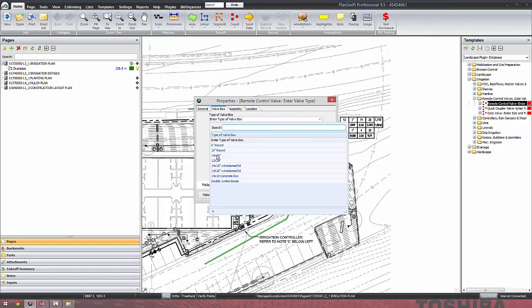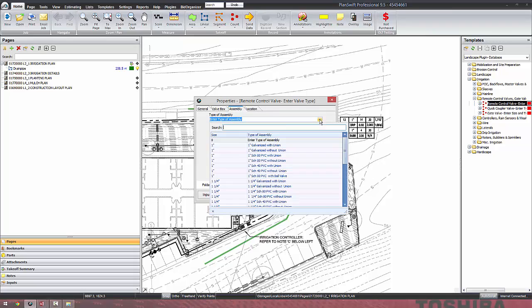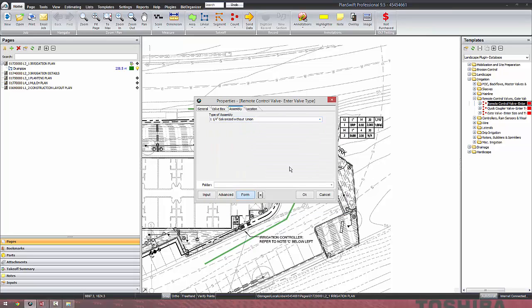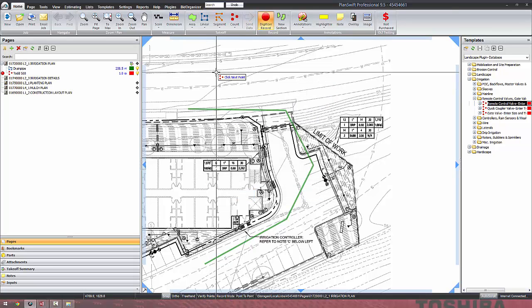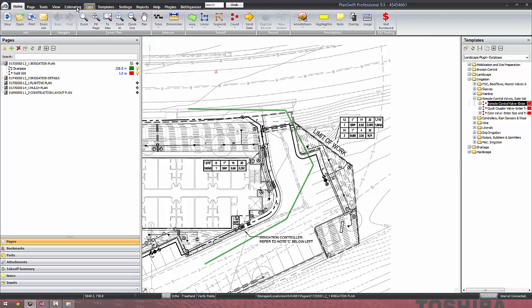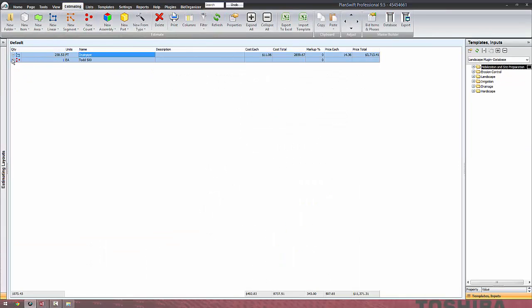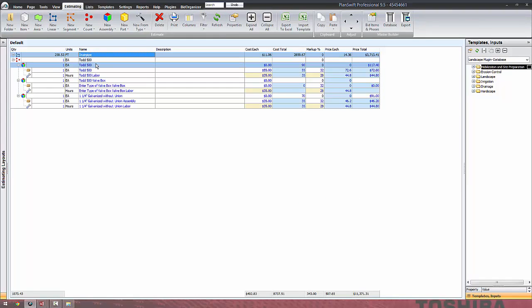I'm going to choose a valve box real quick and what type assembly. And these are all part of the databases, so these all have prices and production rates assigned to them. Okay, we'll go ahead and count one of those. And if we go to our estimating window, we see what that looks like. That's the Todd 500. Okay, here's our cost for that valve of $55, and we had a labor production rate of 1 per hour.